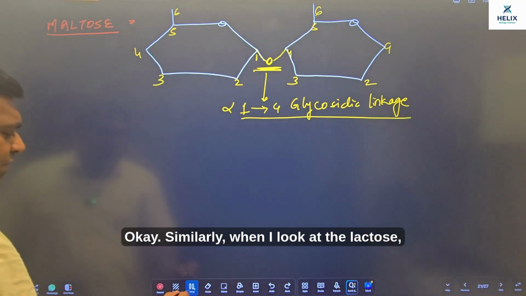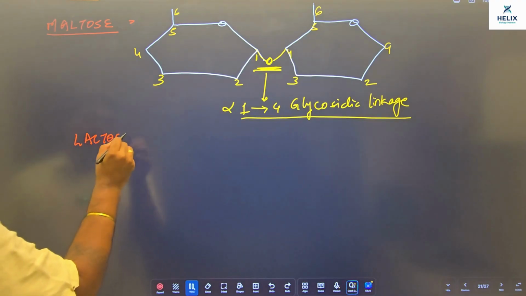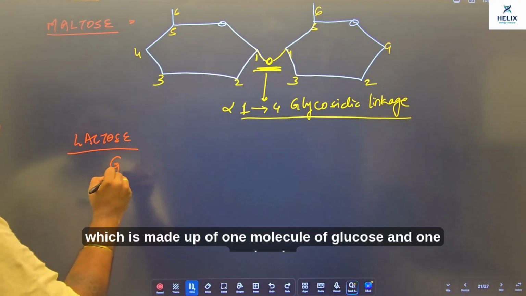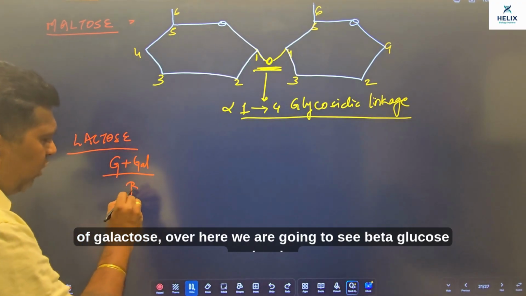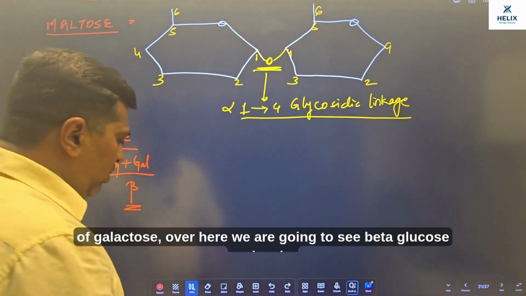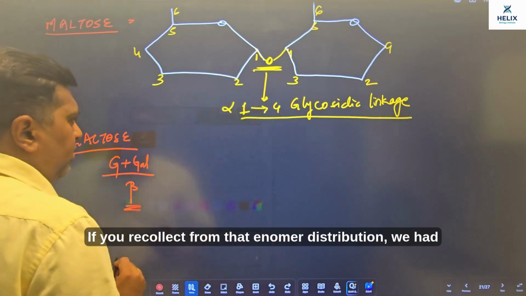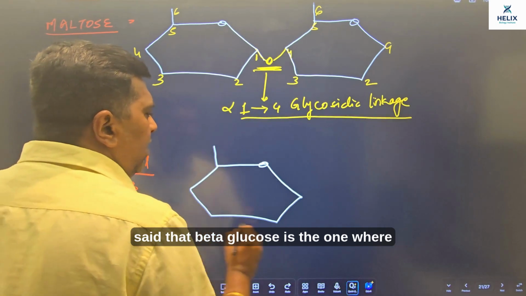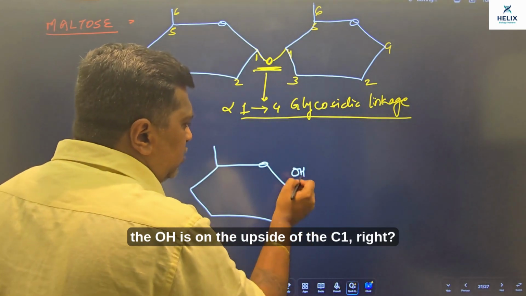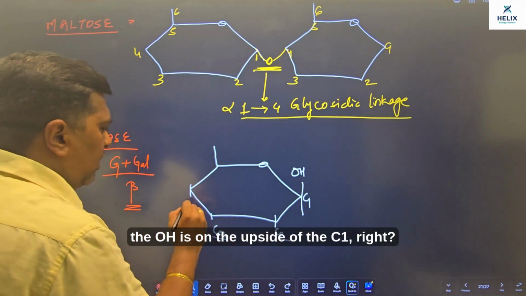Okay. Similarly, when I look at lactose, which is made up of one molecule of glucose and one molecule of galactose. Over here, we are going to see a beta glucose molecule. If you recollect from that anomer discussion, we had said that beta glucose is the one where the OH is on the upside of the C1, right?